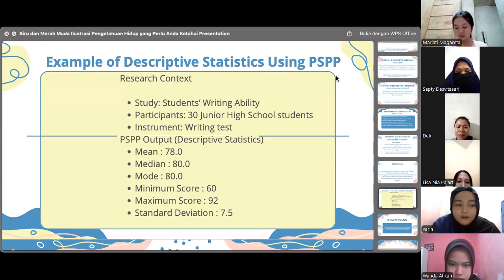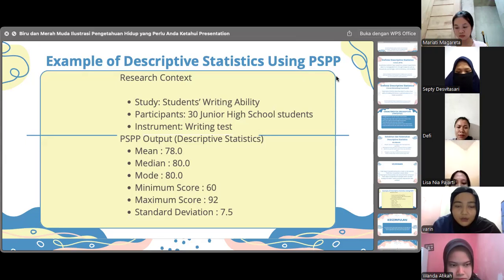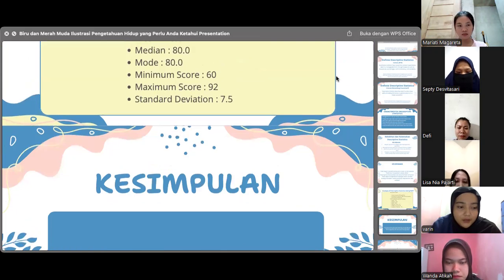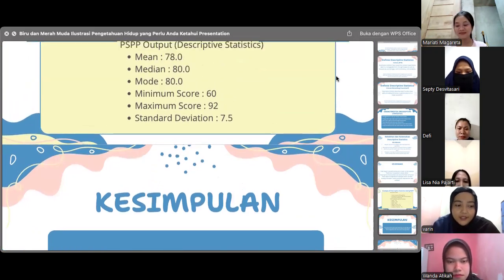Okay, next. I am adding one more material about the procedure of data analysis using descriptive statistics. The procedure of data analysis using descriptive statistics includes 6 steps. The steps start from collecting and cleaning the data, then organizing and calculating basic statistics, and finally presenting and interpreting the results.